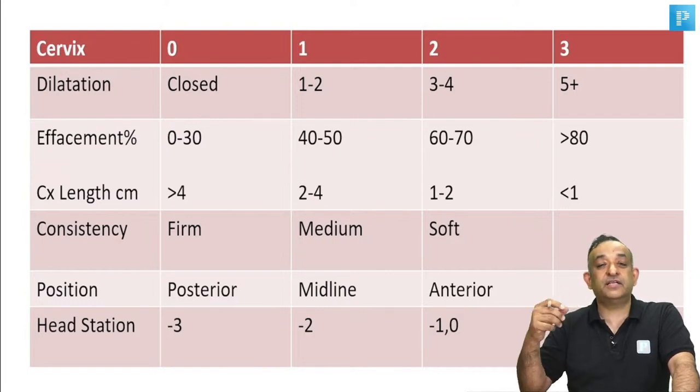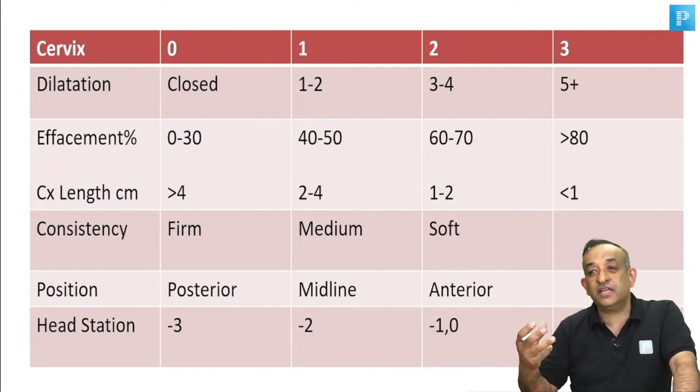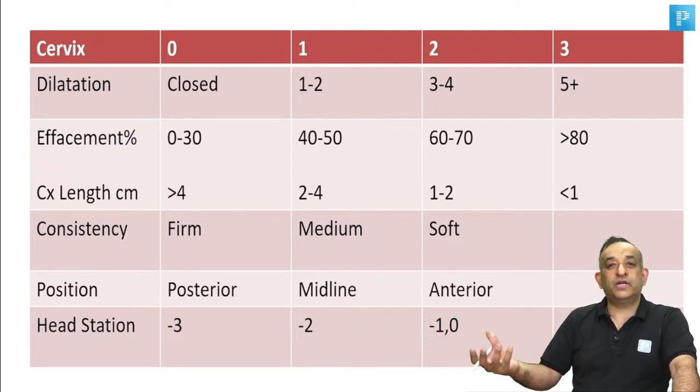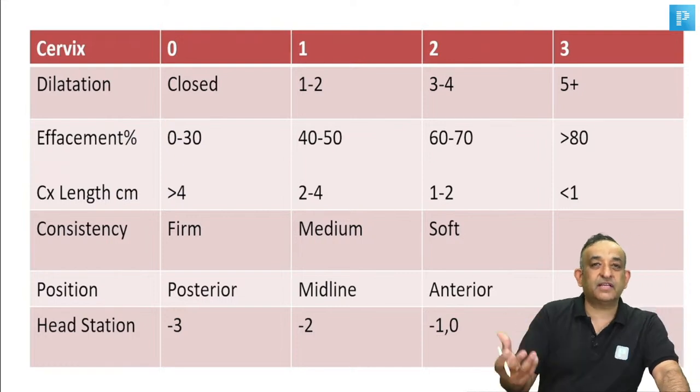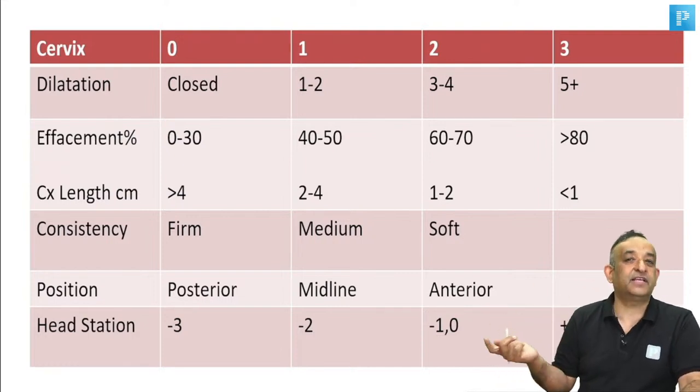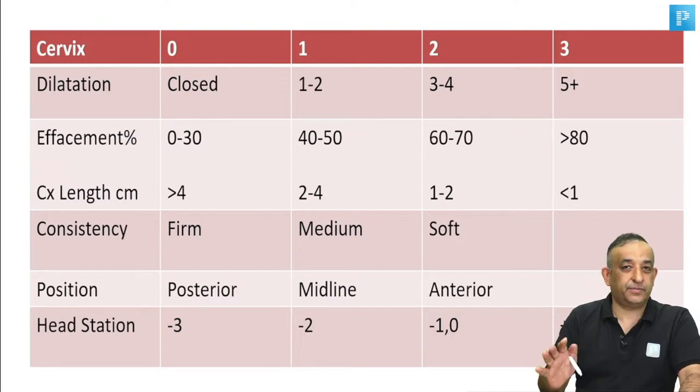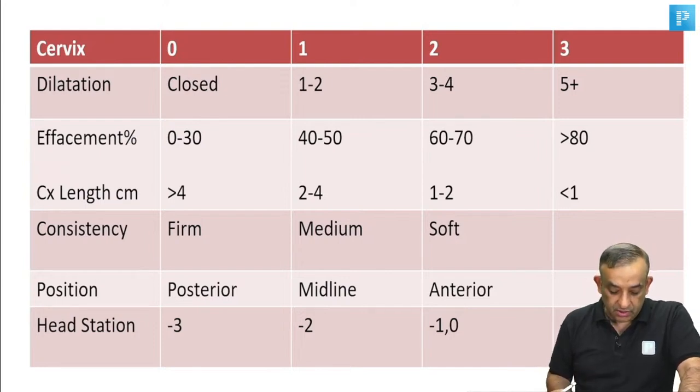because we'll be telling you in the exam, cervix is 2 centimeters dilated, it is medium consistency, it is 50% effaced, and it is anterior, and the station is -2. What is the Bishop score? Something like that we'll ask you, and you have to immediately just calculate everything and give the Bishop score. So, this has to be mugged up, okay? No exceptions. So, please read this now nicely.